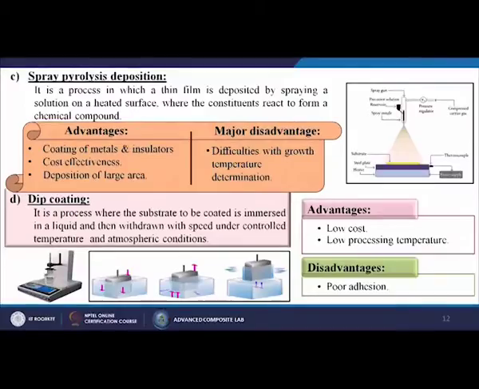Next is called dip coating. It is a process where the substrate to be coated is immersed in a liquid and then withdrawn at a controlled speed under controlled temperature and atmospheric conditions. So, simply we are dipping that material into the solution and then taking it out. So, what are the advantages? It is very low cost, low processing temperature, but it has poor adhesion because we are not using any kind of temperature over there.